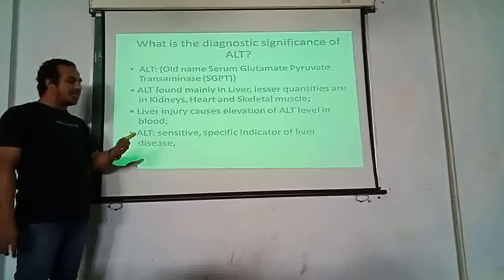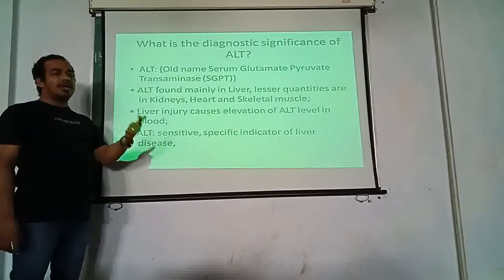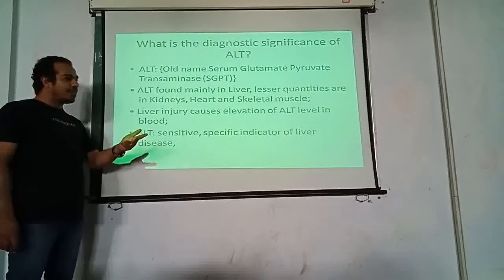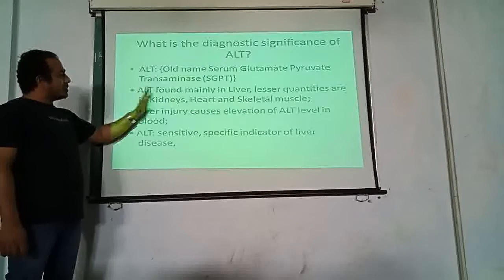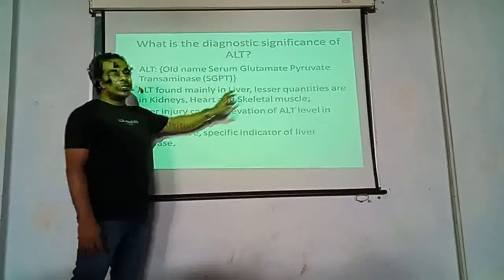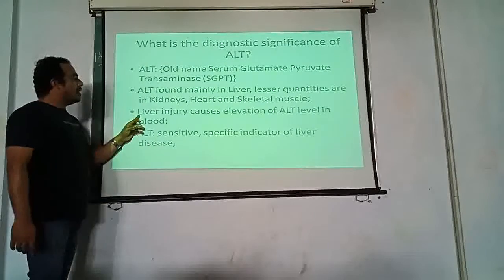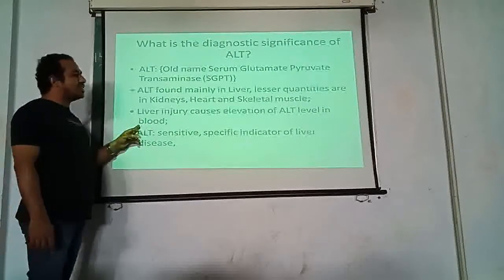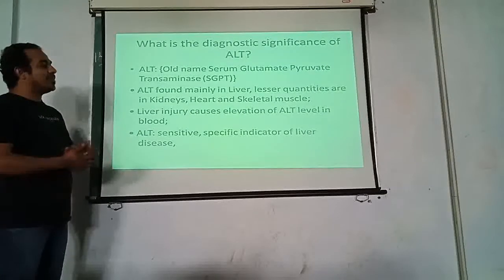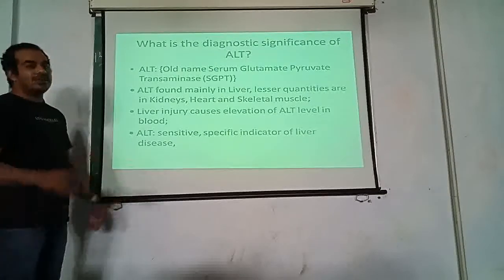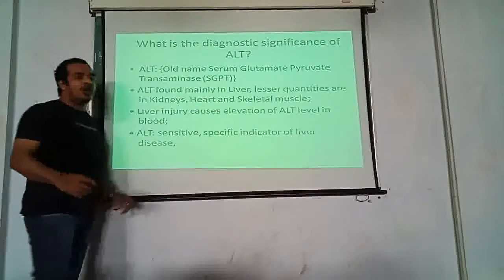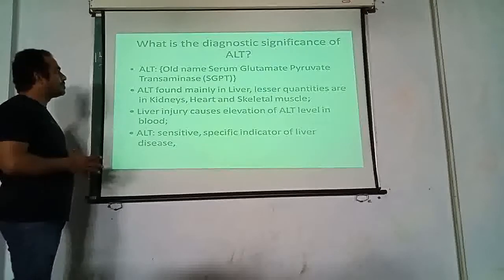The SGOT level will rise when there is damage to the liver, heart muscle and kidney, whereas the SGPT level will rise only when the damage is being done to the liver. Liver injury causes elevation in SGPT level in blood. SGPT is a sensitive, specific index for liver disease. So this particular SGPT is only for liver disorders.